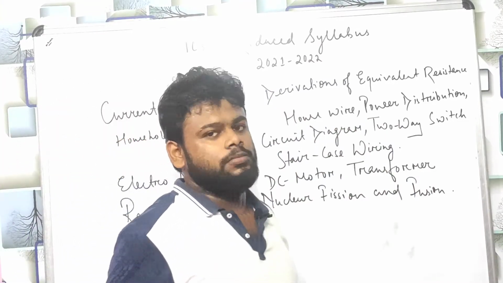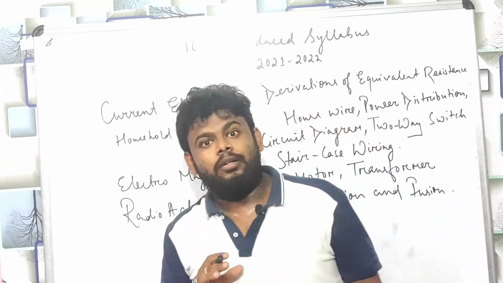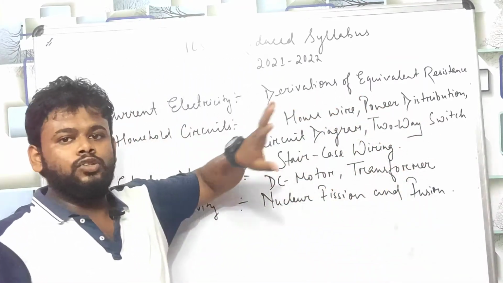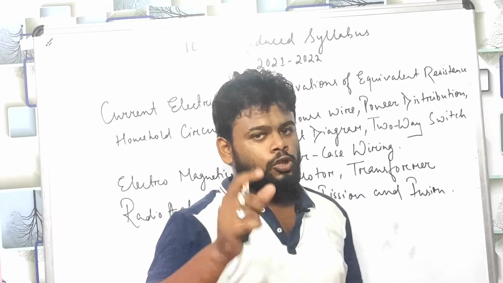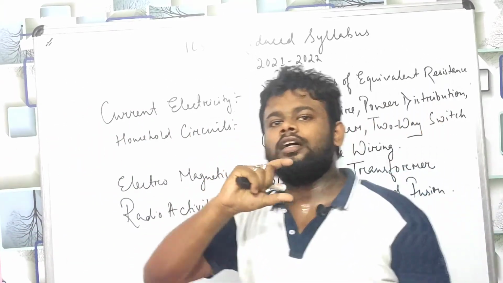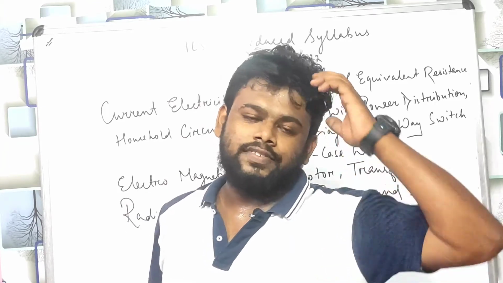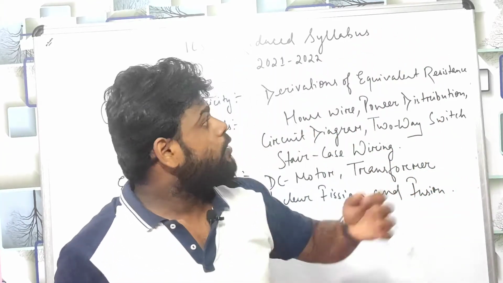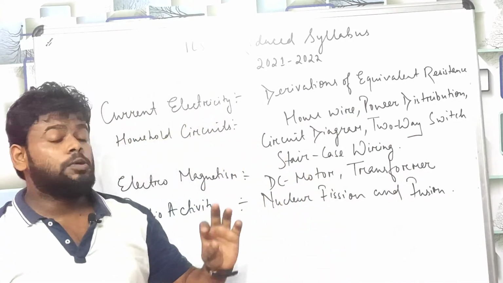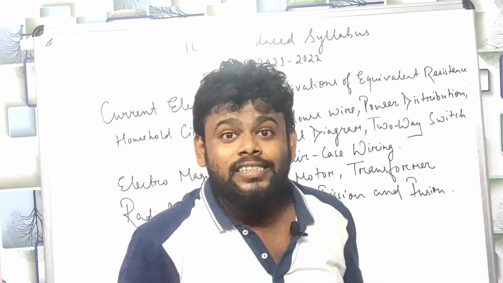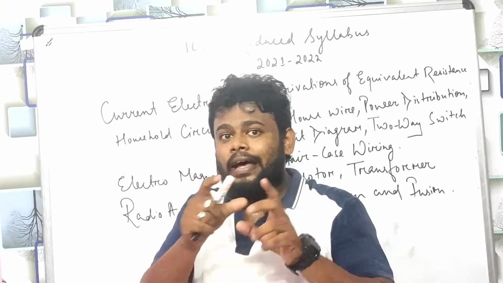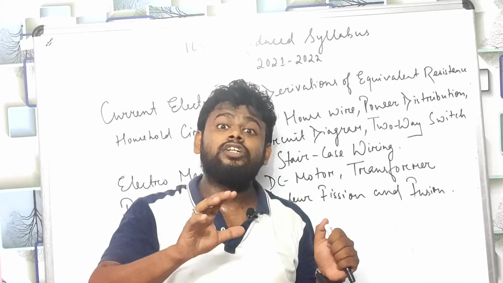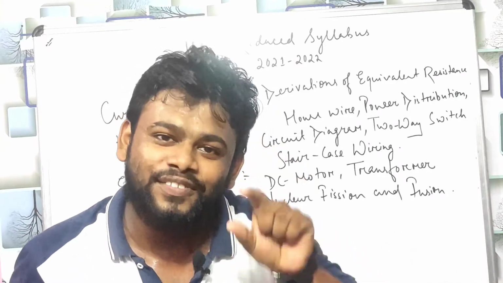What are the derivations which come in the exam? Derivation generally comes for equivalent resistance. Derivation you don't need to study. Whether you follow Selina, Rajna Sagar, Goyal or whichever book, that doesn't matter. You have to omit the derivation of equivalent resistance, like the parallel resistance and series resistance derivations. Derivation you have to omit, but formula you have to remember.